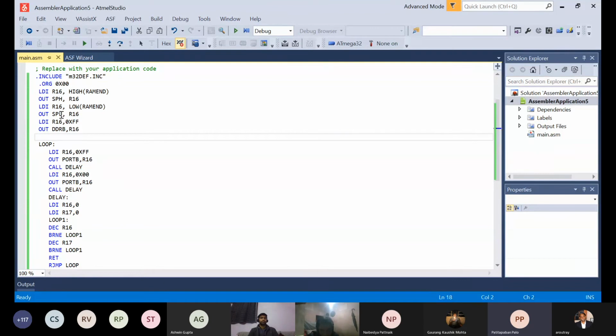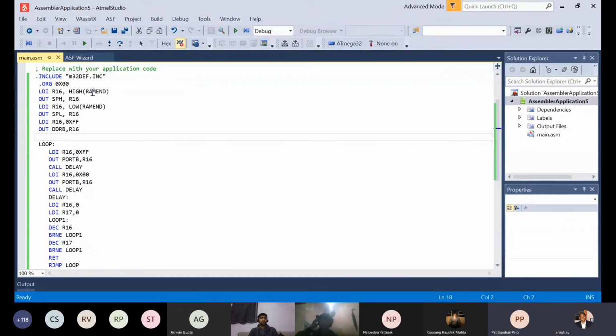You'll have to use it to initialize the atmega32, to run and store the code in program classes, and to get the values that are there in the SRAM in the memory of atmega32. So we are taking register 16 and loading the value into register 16. This is the first instruction. The high bits, the MSB bits of RAM end, and the register at the end of SRAM.